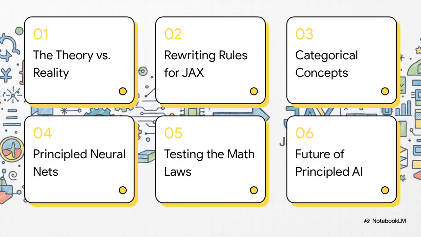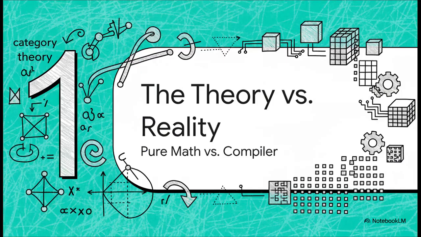Okay, so here's how we're going to break this down. First, we'll look at the classic problem of theory versus reality. Then, we'll see how to rewrite the rules for JAX, turn those abstract ideas into real code, build some actual neural networks with them, and finally, look at why this whole thing is so important for the future of AI. So let's start at the beginning, with this classic showdown.